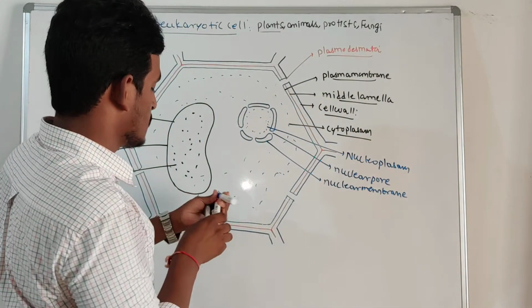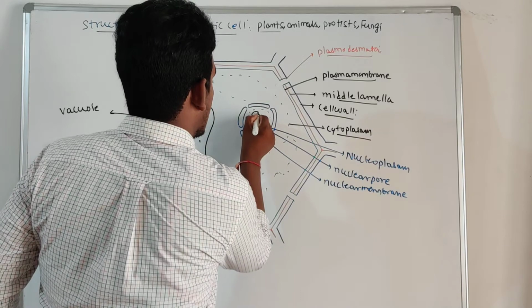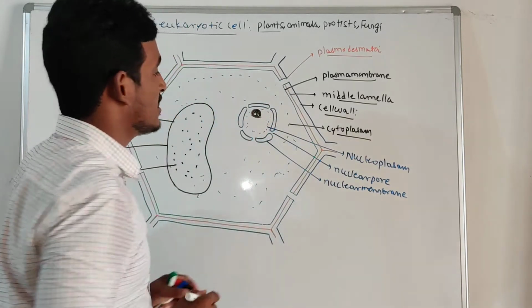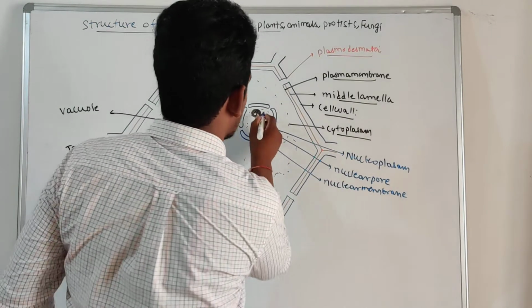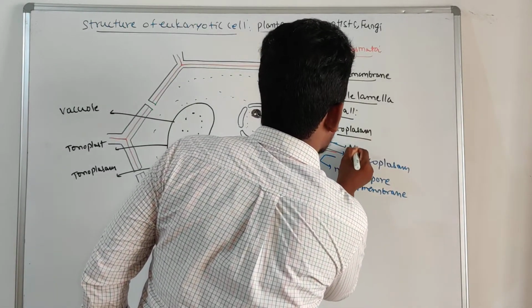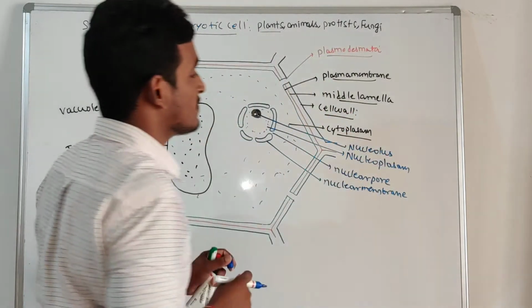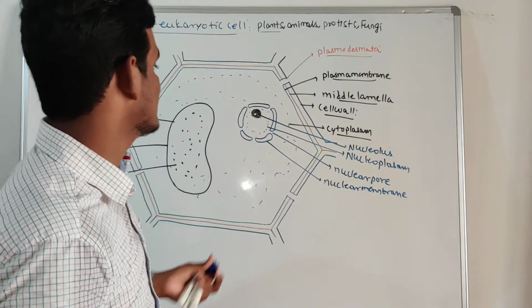Along with this nucleoplasm, another structure is present which is not bounded by any membrane. That structure is called the nucleolus. What is the function of this nucleolus? It is helpful for RNA synthesis.